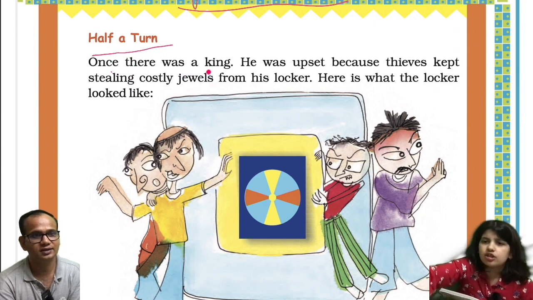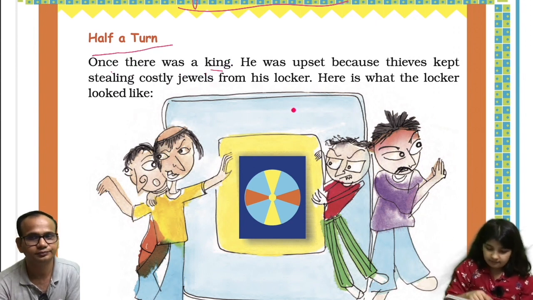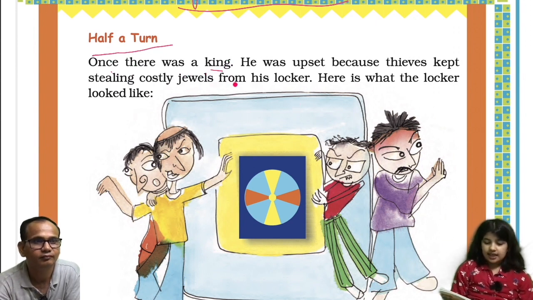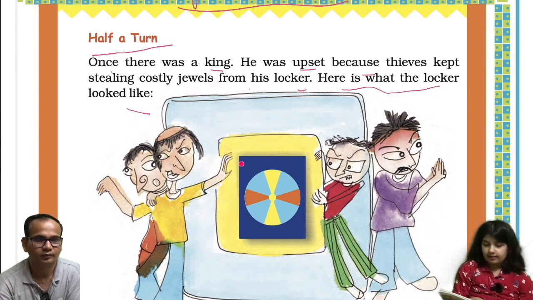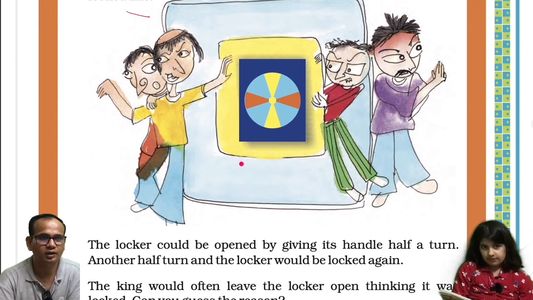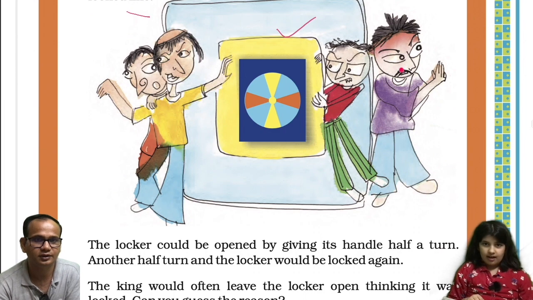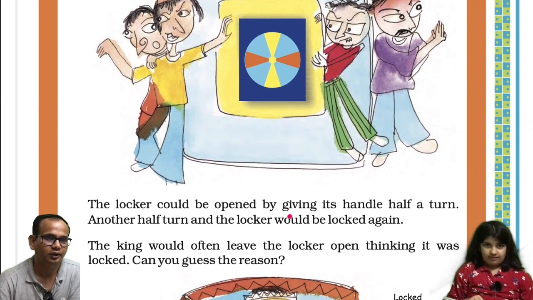Half a turn. Once there was a king. He was upset because thieves kept stealing costly jewels from his locker. Here is what the locker looked like. Okay, this is the locker. And where are the thieves? These are the thieves.